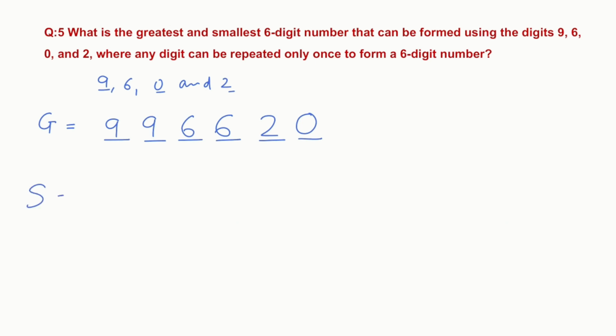Now how can we write the smallest 6-digit number? To make the smallest 6-digit number, we will write the smallest number here. But the smallest number is 0, and 0 we cannot write at the highest place, so we will place 2 here. Now I will place 0 here, and I can repeat a digit. So I'll repeat the smallest number first, which is 0. Then the second smallest number we are going to repeat, which is 2. Then 6 and 9. This is how we write the greatest and the smallest 6-digit number if 4 digits are given.